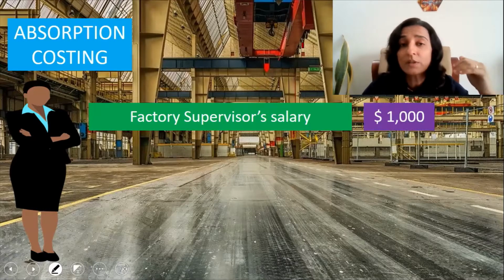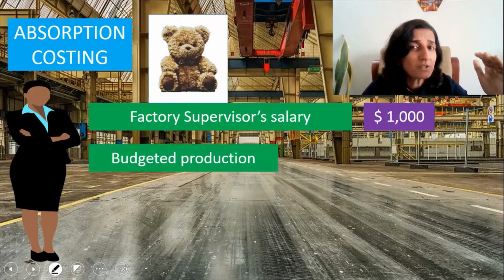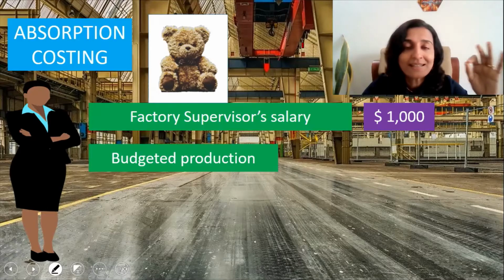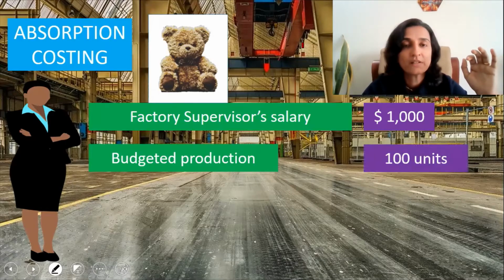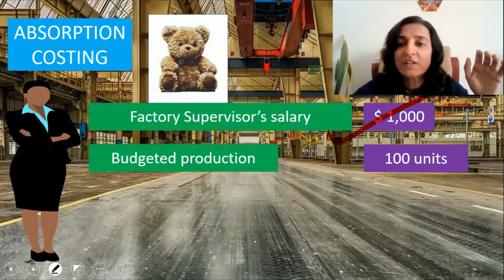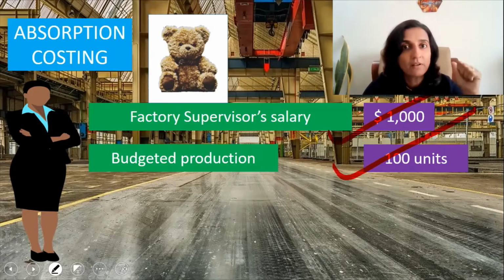And let's also assume that the product that we are manufacturing is teddy bears and the budgeted production. What do you mean by budgeted production? Budgeted production is nothing but the planned production. Say it is 100 units. So what is the fixed overhead cost per unit? Fixed overhead cost per unit is $1,000 divided by 100 or $10 per unit, right?